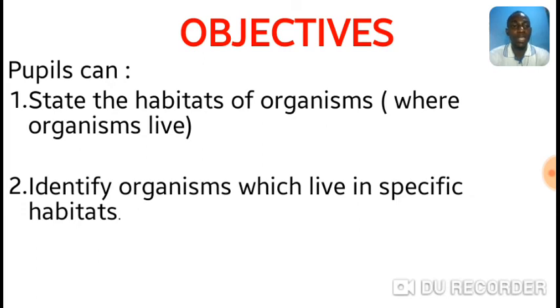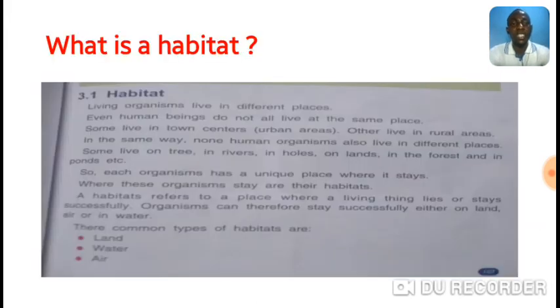Now, what is a habitat? Living organisms live in different places. Even human beings do not all live at the same place. Some live in town centers, that is urban areas. Others live in rural areas.